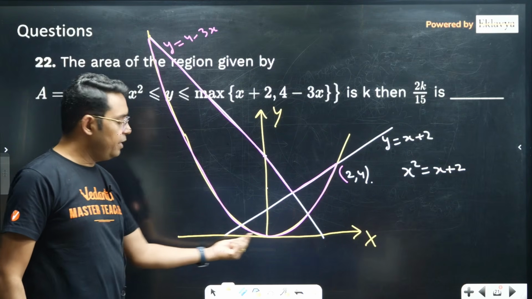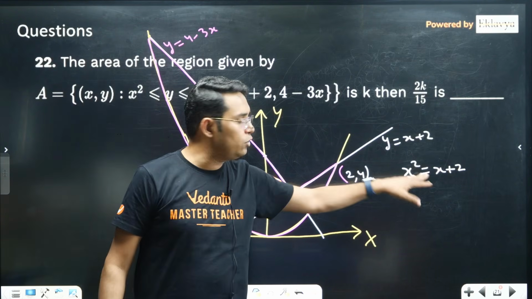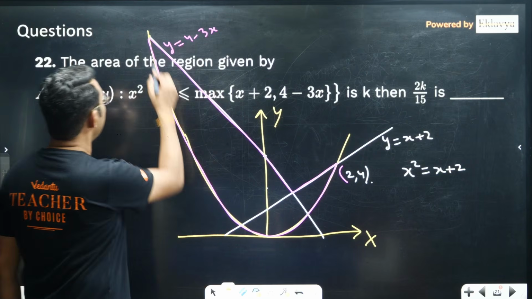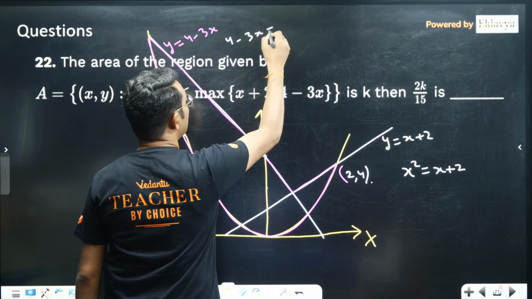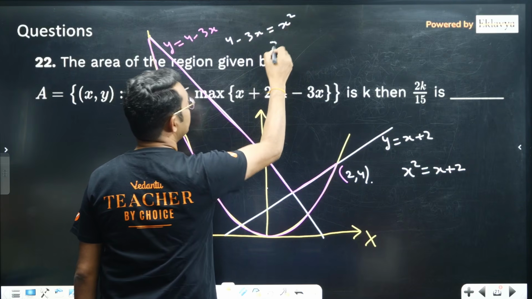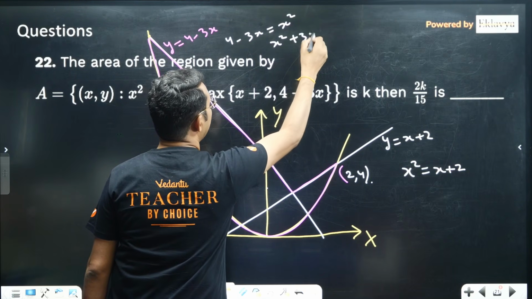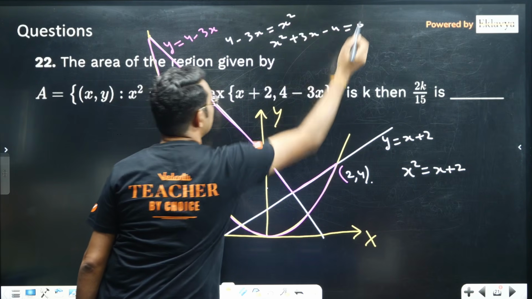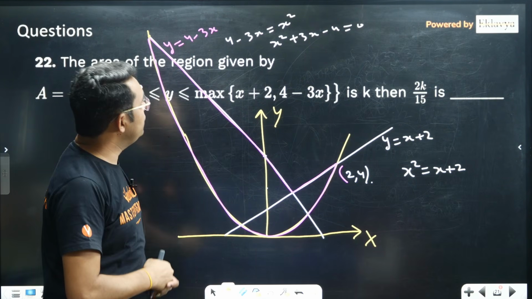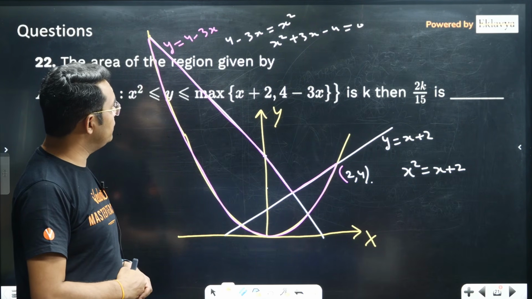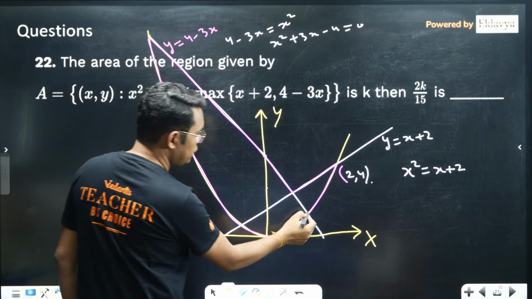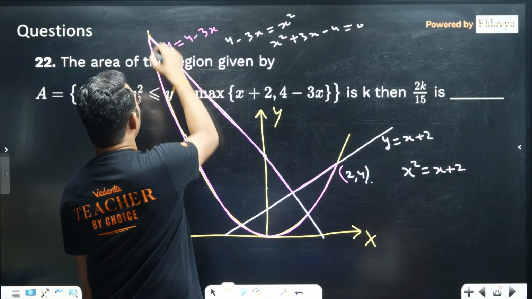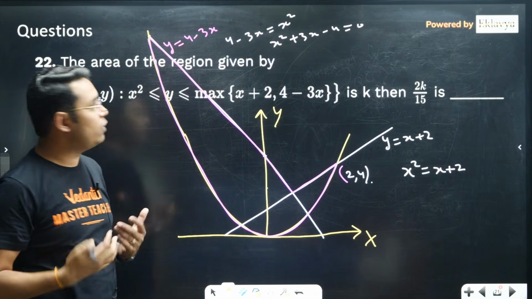It will be having negative x coordinate, which can be found using this quadratic. Similarly, for this point, I will need 4 minus 3x to equal x square. So that is x square plus 3x minus 4 equal to 0. So what are the roots here? I think x is equal to minus 1 is satisfying. No, it is not. x is equal to 1 is satisfying. So this point would have been x is equal to 1, but I need a point with negative x coordinate.